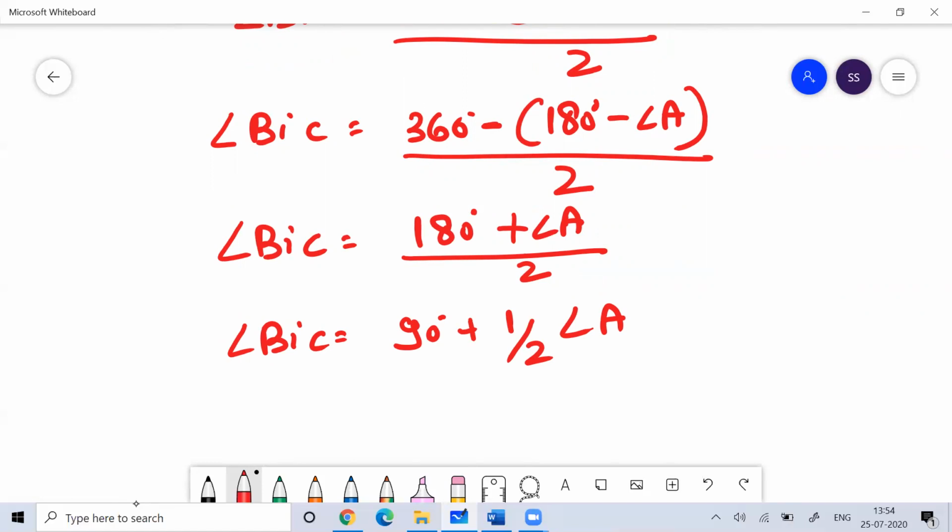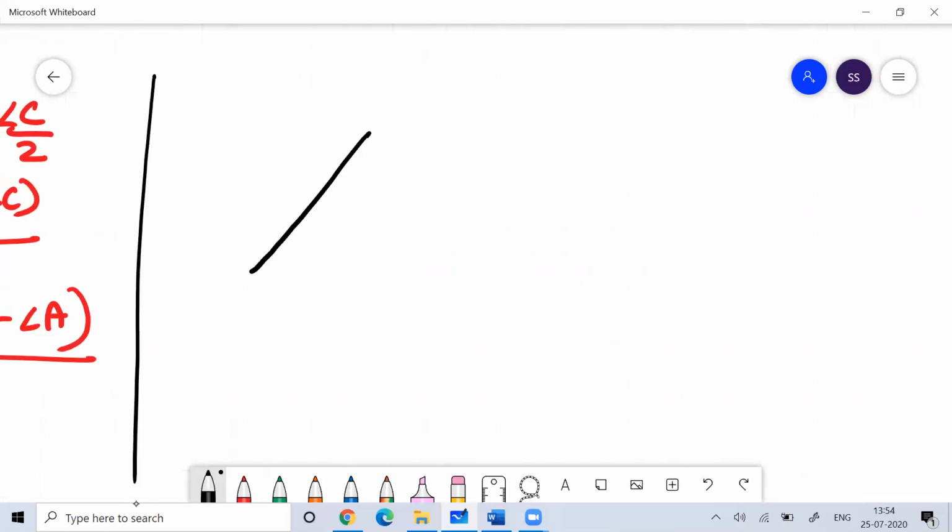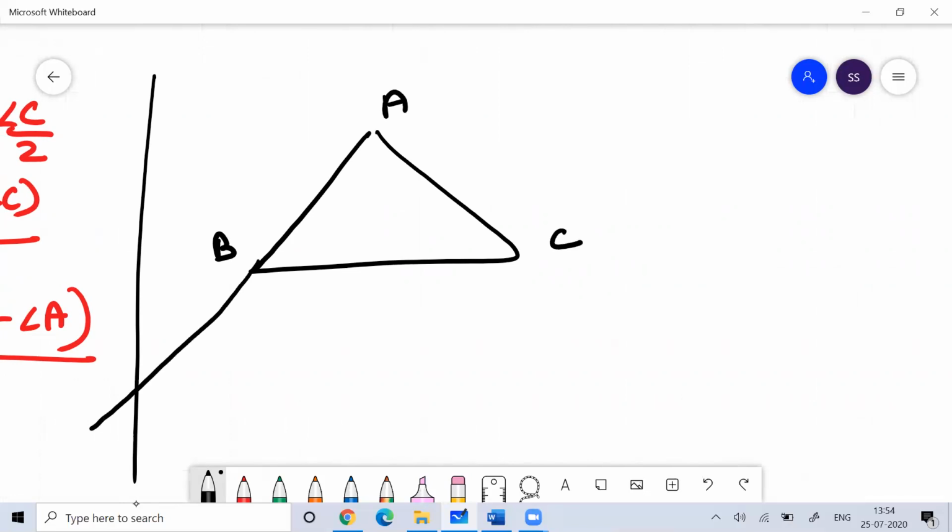The relations between the orthocenter, circumcenter, incenter, everything is very important.